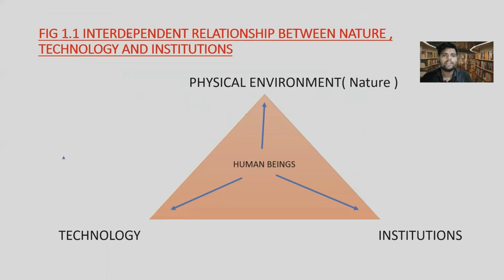Now, figure 1.1, interdependent relationship between nature, technology, and institutions. These three things are interdependent upon each other. Let's see how. Human beings interact with nature with the help of technology. With this technology, we convert natural resources into final products in particular institutions. Then these institutions, with the help of those final products, accelerate our economic development.